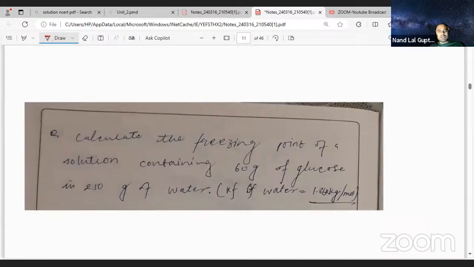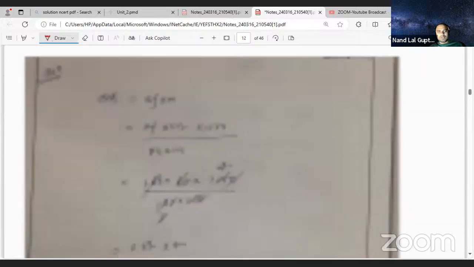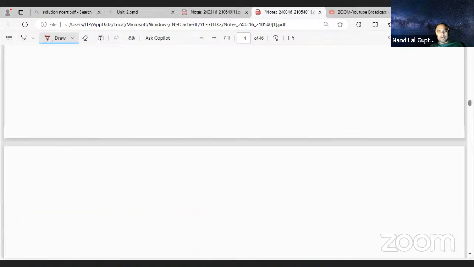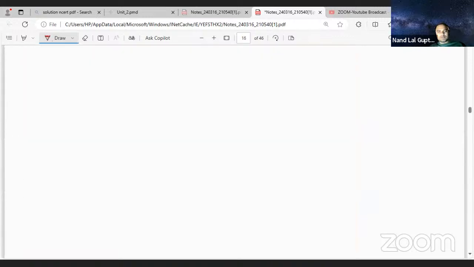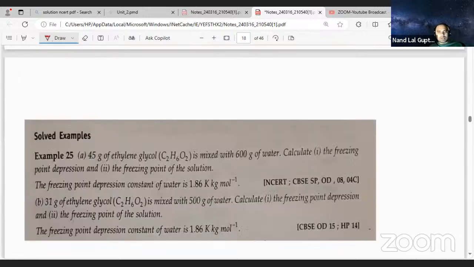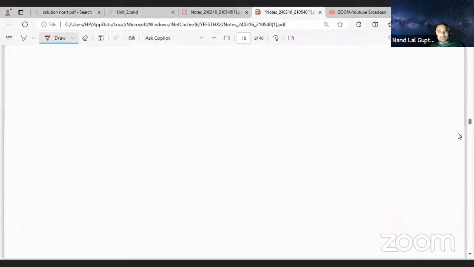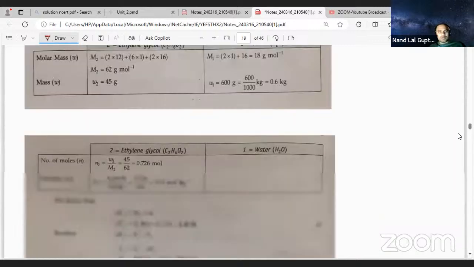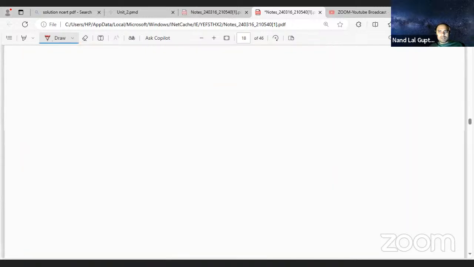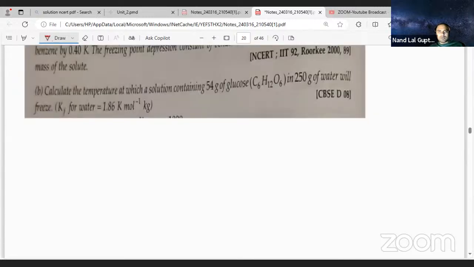Now you can see this one and some more. There are many questions actually. For similar questions, I will share the PDF with you. This also you will be able to do. I'm checking whether any difficult question is coming. This one we have already done. There is one more question, this is a good question actually. Just checking if any good question is there, then we will try.